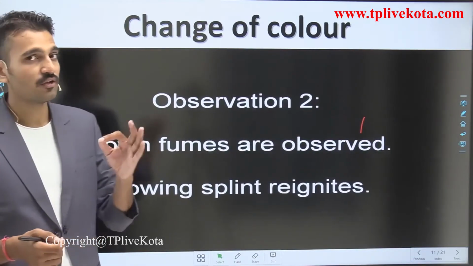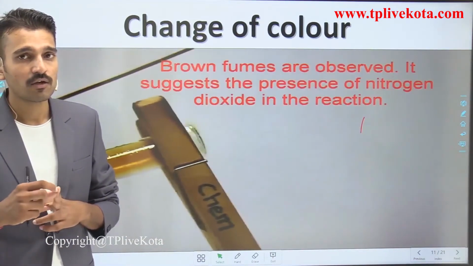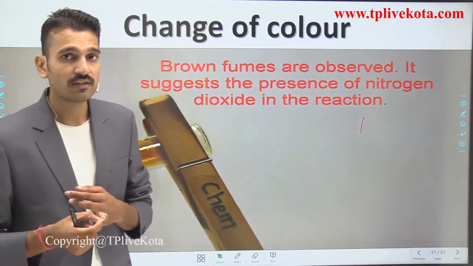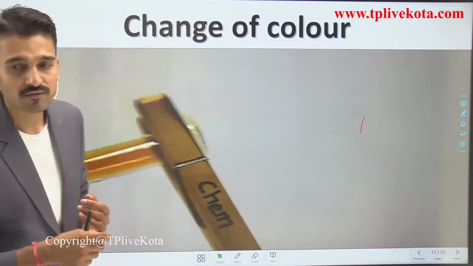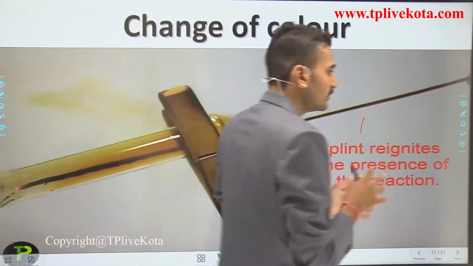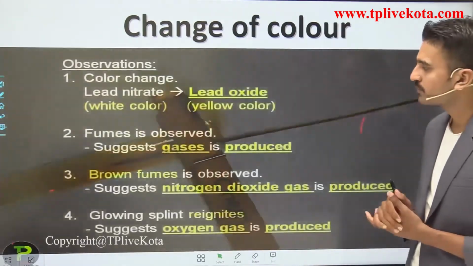So there are three observations, no? The first, the change of the color. The second, the color of the brown fumes, and third is the evolution of oxygen gas. The gas that is being evolved here is oxygen gas. So at last we are going to write all the observations in one box.